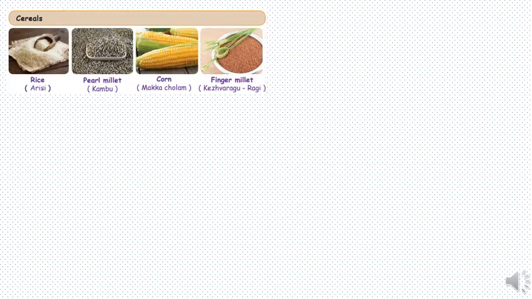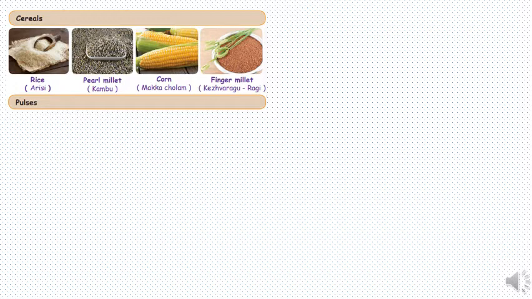Okay, here we are going to talk about cereals. Here we have some examples of cereals like rice, pearl millet, corn, finger millet. So if you have any one of these at home, one or two, you can show it to your child. Let them see what it is and you can make them understand and learn the names of the cereals.